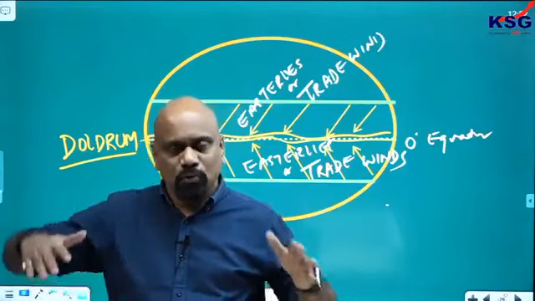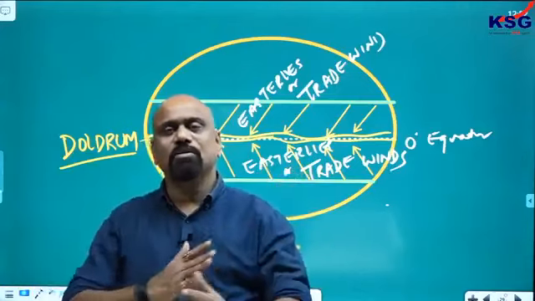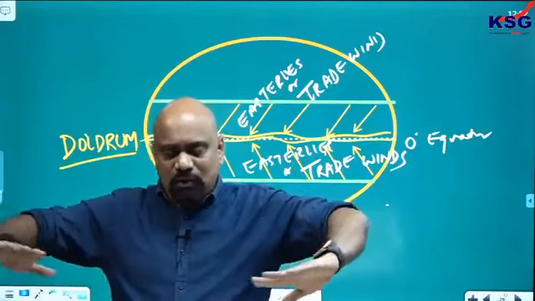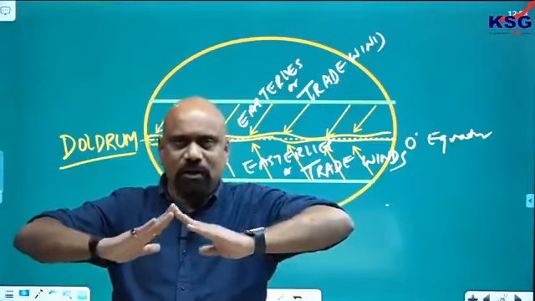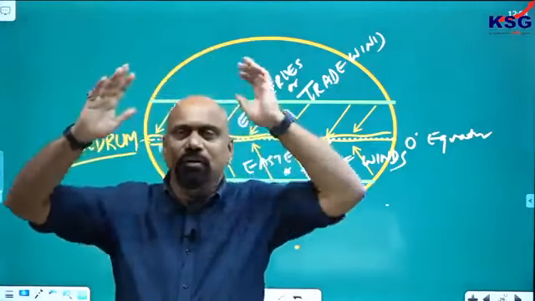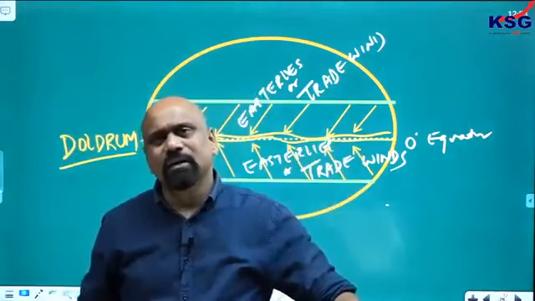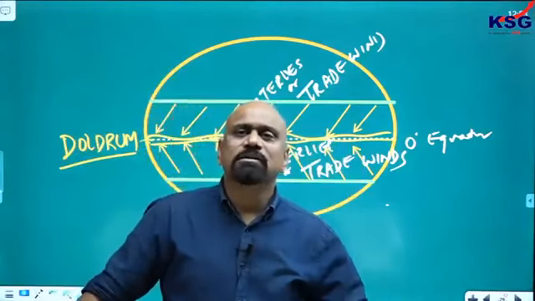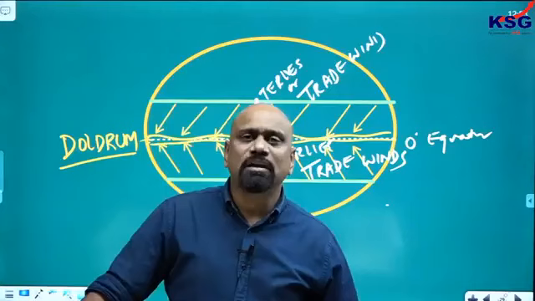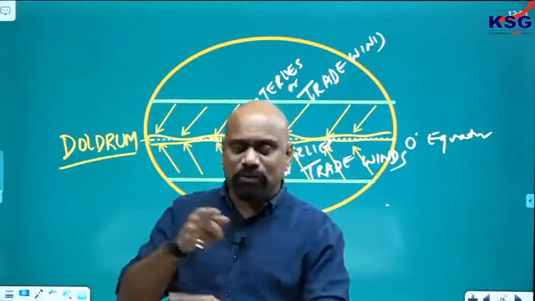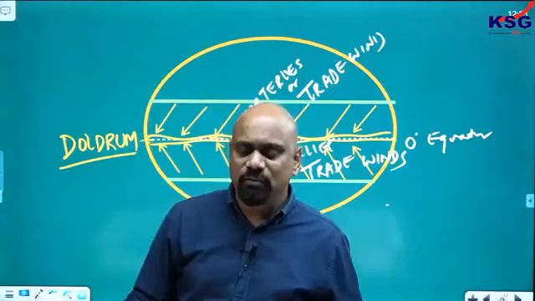There will be no twisting of the air. Disturbances will be less. So they are coming, converging and gradually rising. Comparatively calm, in the sense silent, as compared to the nearby area, because twisting of air is very less. Air will not twist there. The direction of the air will not change.